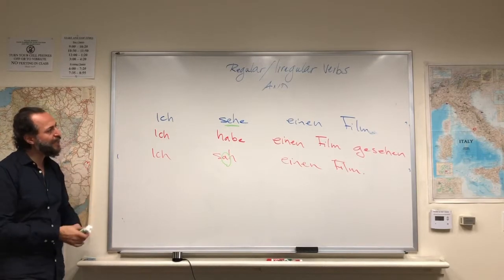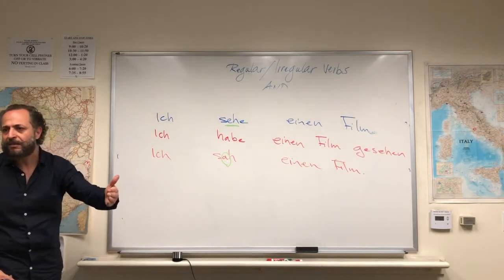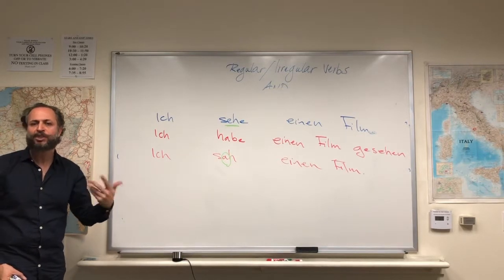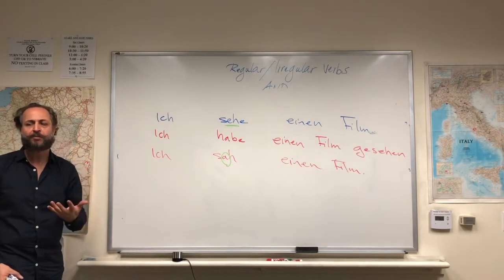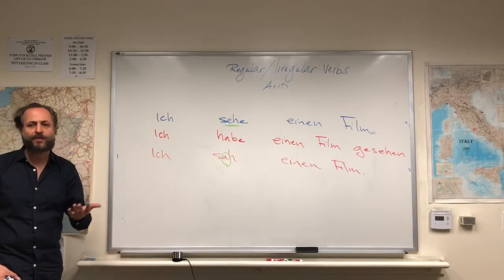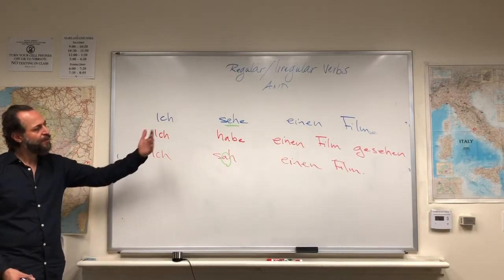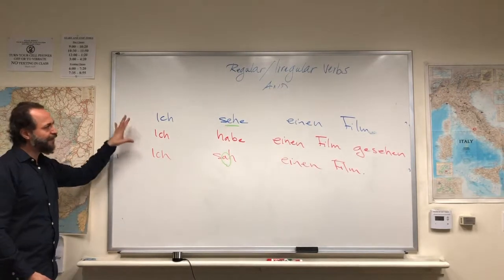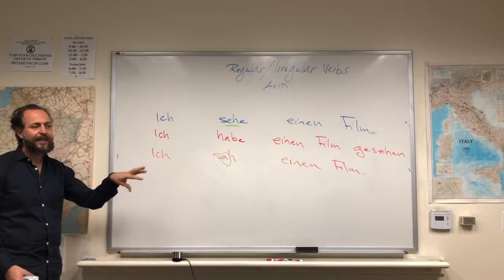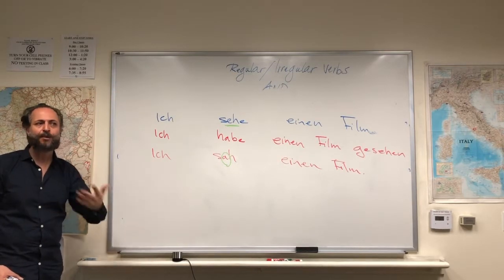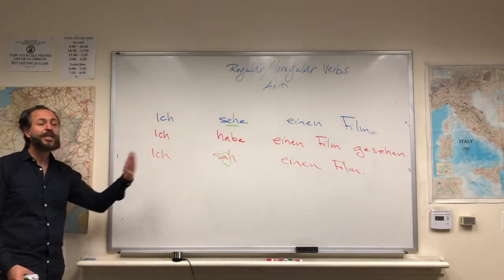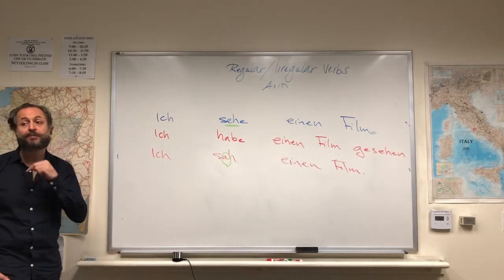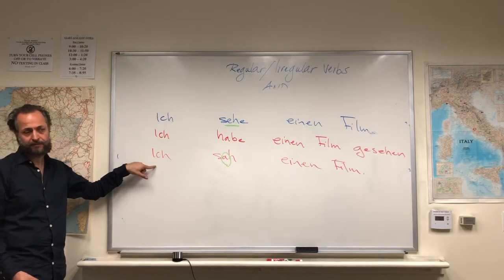It is easier to say ich habe einen Film gesehen rather than ich sah einen Film, because vowel shifting is even more difficult in contemporary German than using the present perfect. So the first thing you have to know about present perfect is that when paraphrasing it into English, we use the simple past in English, but we mean present perfect in German.